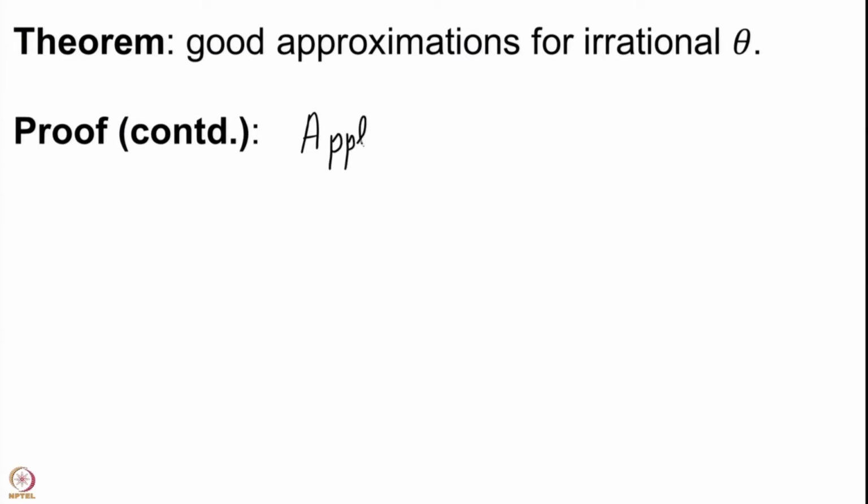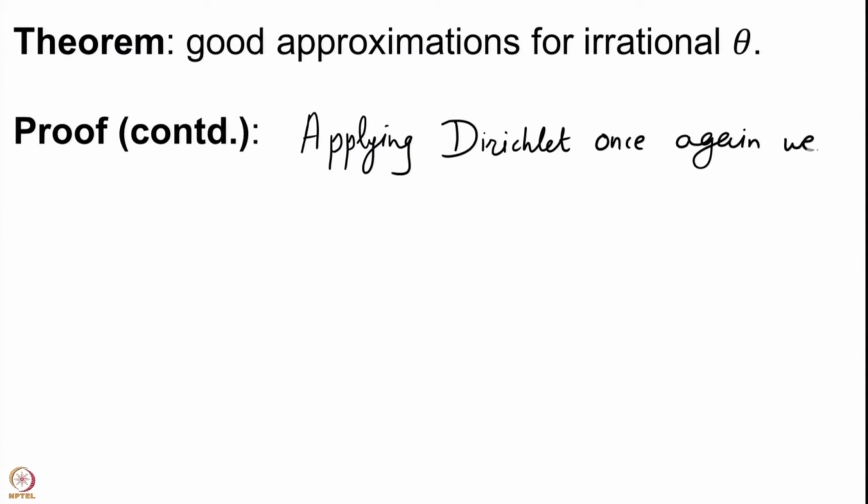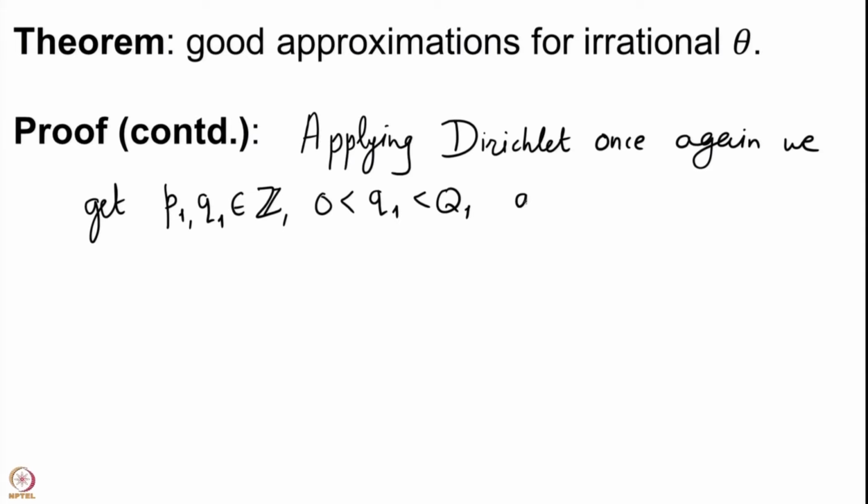Applying Dirichlet once again, we get this pair of integers, with of course small q1 being a positive integer, and mod q1 theta minus p1 is less than 1 upon q1.